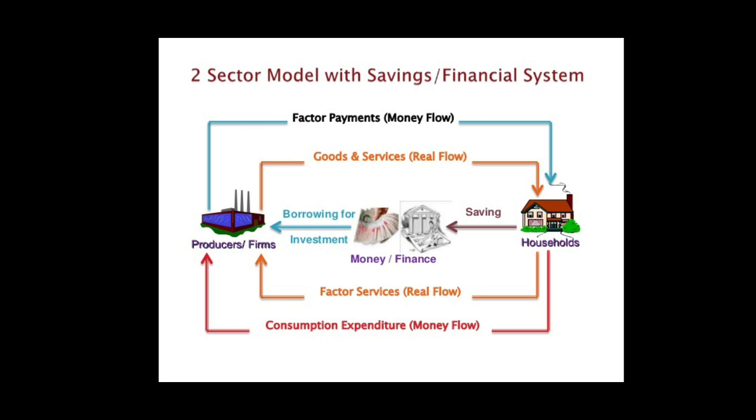Thus, through investment expenditure, by borrowing the savings of the households deposited in the financial markets and financial institutions, the saved income is again brought into the expenditure stream and as a result the total flow of spending does not decrease.